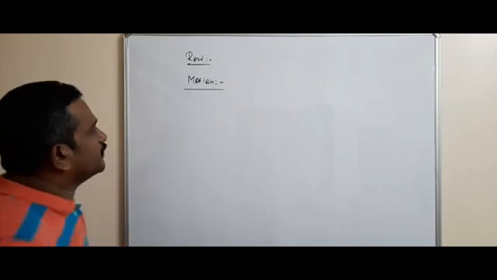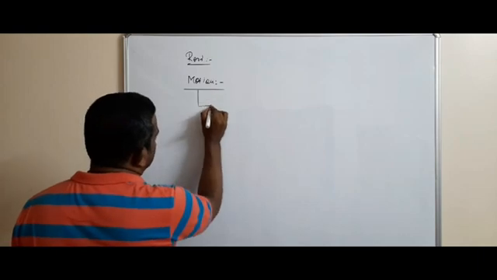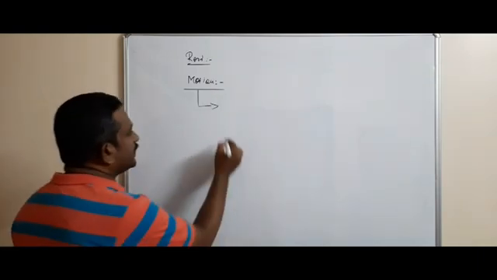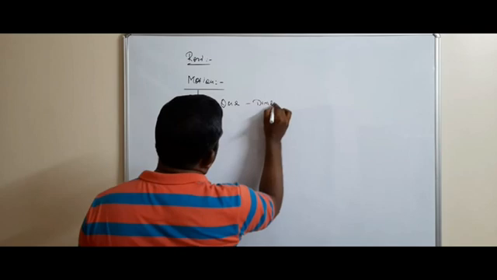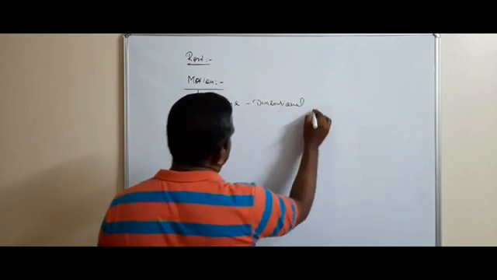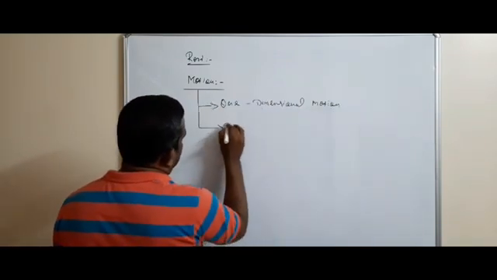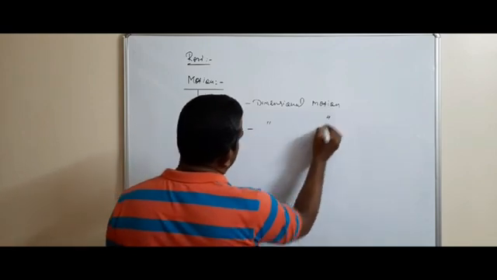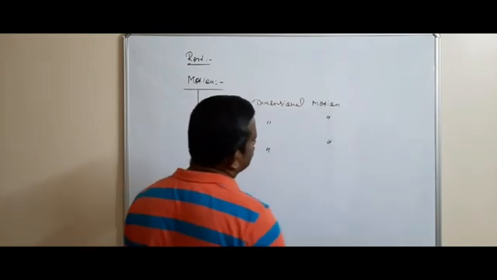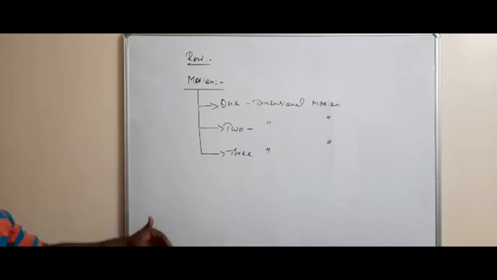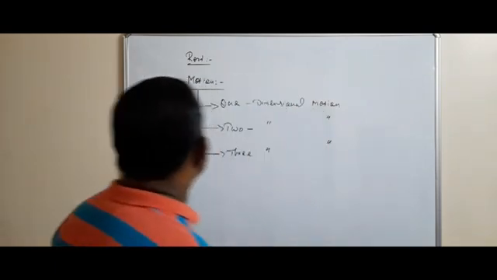So in this chapter we fully concentrate on motion. There are three types of motion: one-dimensional motion, two-dimensional motion and three-dimensional motion. Next, we are going to discuss what is one-dimensional motion, what is two-dimensional motion, and three-dimensional motion.